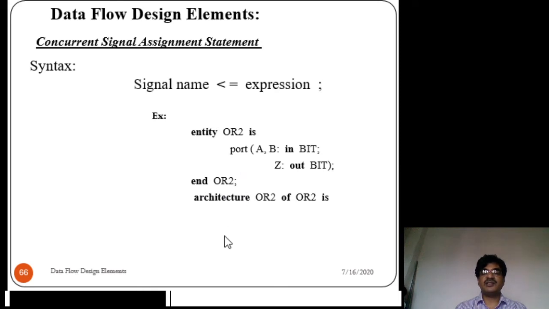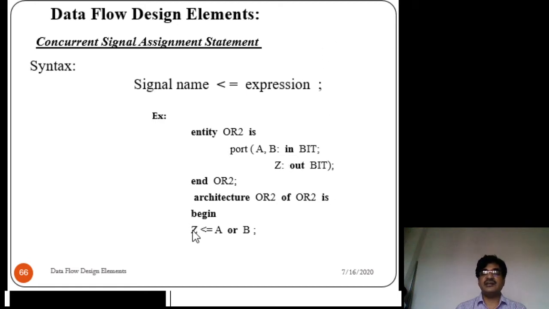Then coming to the architecture body: architecture, the name of the architecture is OR2, of the name of the entity, that is also OR2, is begin. Now the simple signal assignment statement appears as Z <= A or B. What is the output signal name?